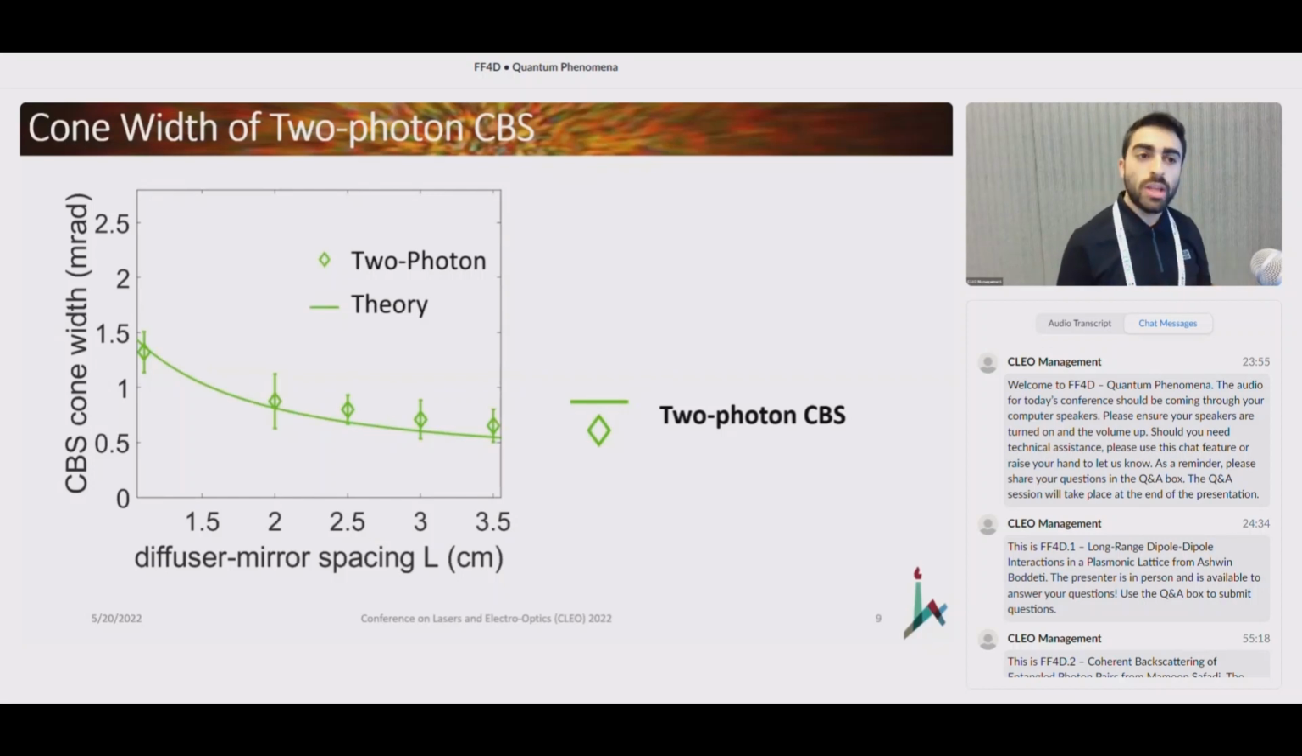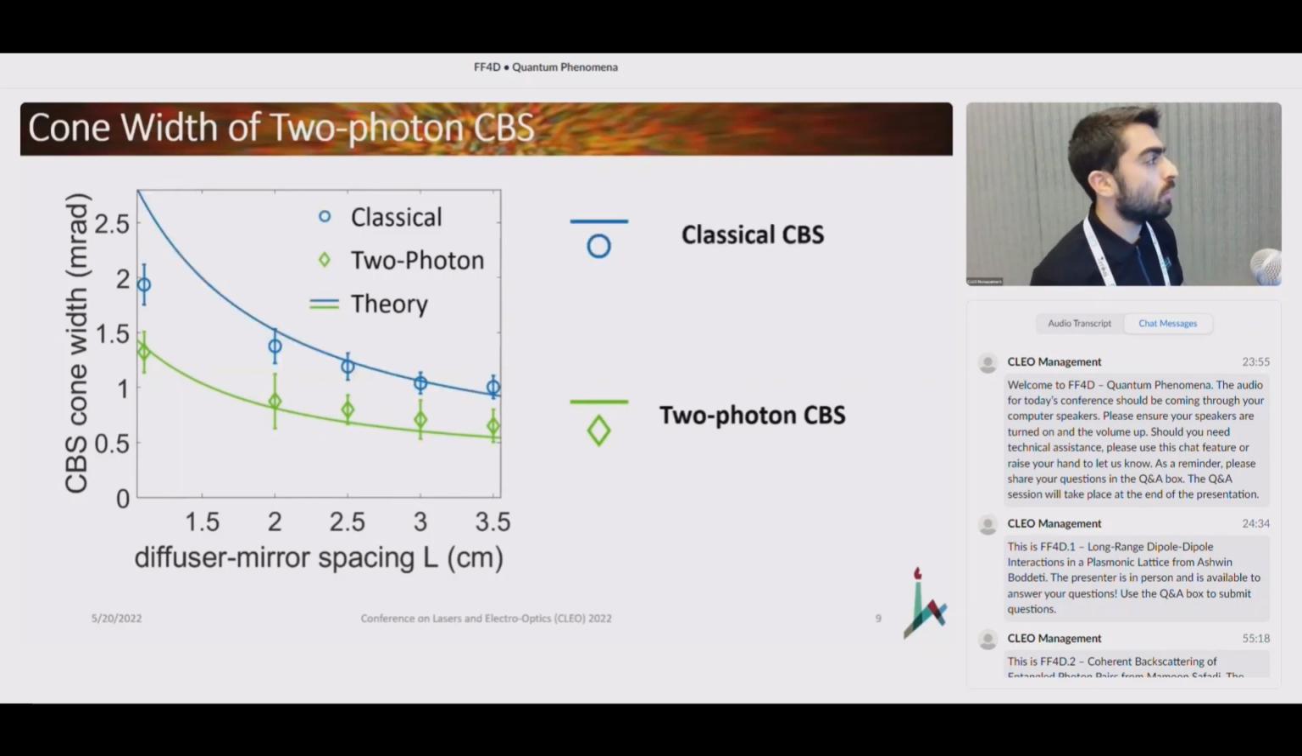And of course, we want now to compare this to classical CBS to see if it's distinguished in any way relative to the classical cone. And so we went ahead and did a classical CBS experiment, or actually an analog to a classical CBS experiment. And you can see the data here in blue. We've seen that at all the different distances that we measured, the 2-photon CBS cone was always narrower than the classical cone, as you can see.